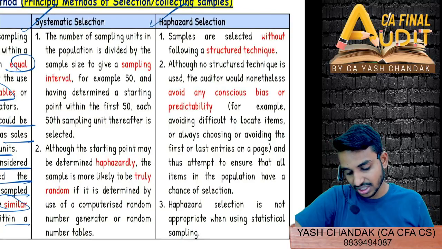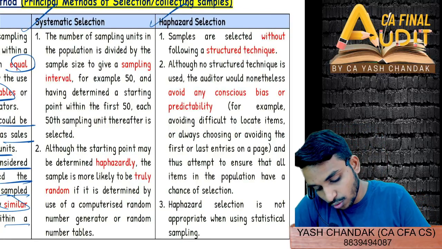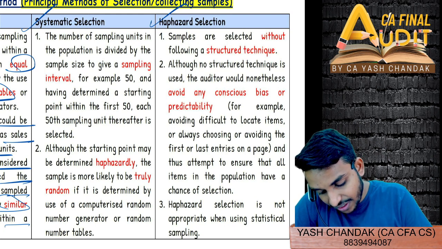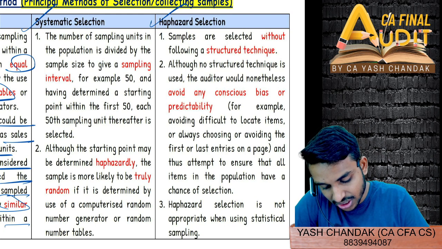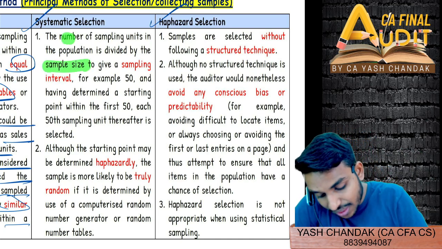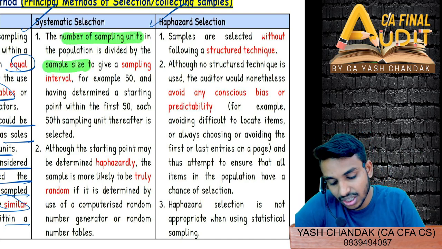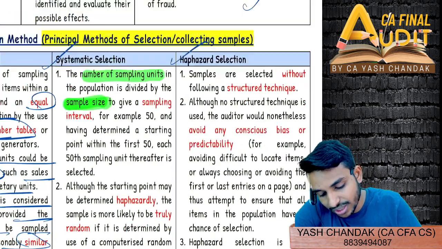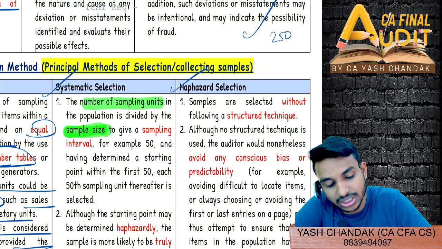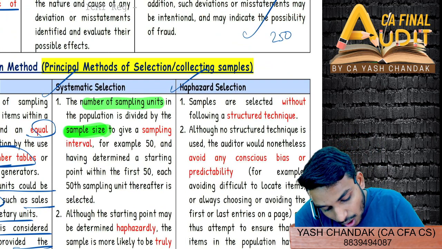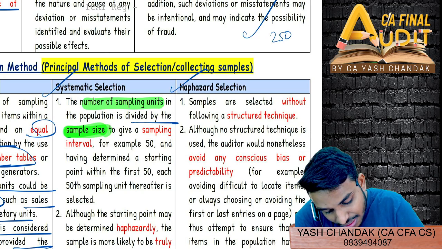And then systematic selection. So here what do we do? For systematic selection, we decide a number of sampling units in a population, now divided by the sample size. So number of sampling units in the population is divided by sample size. Example I am saying, suppose there are 250 items in a population. Okay, if there are 250 items in a population, now it is divided by the sample size.